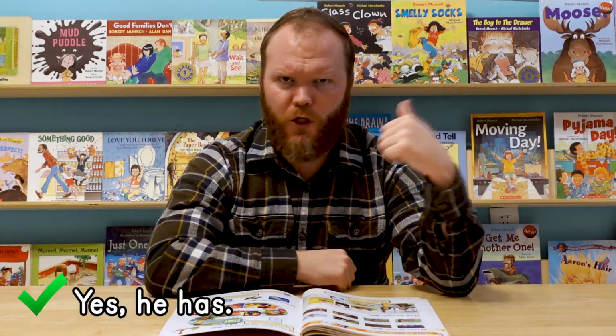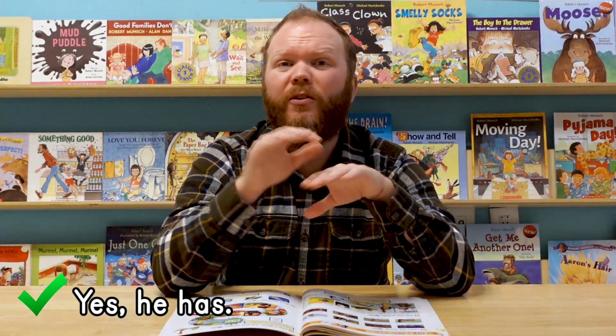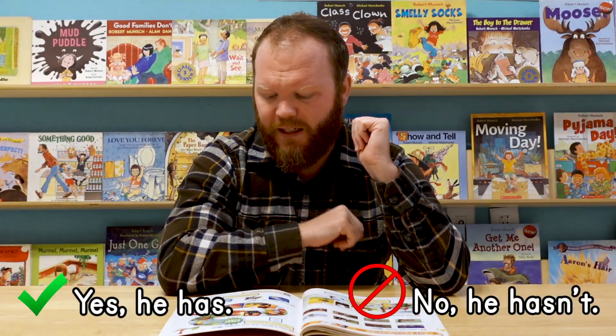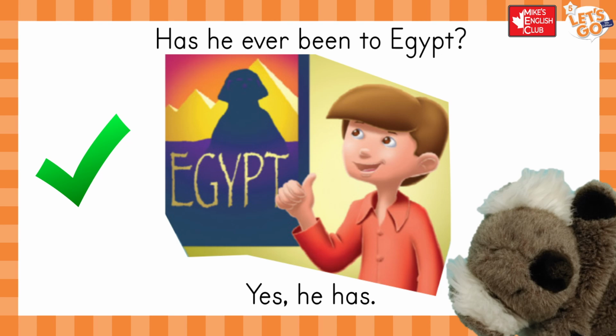And if the answer is yes, if they did that one time only or more, then we'll say, yes, he has. And if the answer is no, they did not do that even one time, then we can say, no, she hasn't. So let's practice that. Has he ever been to Egypt? Yes, he has.